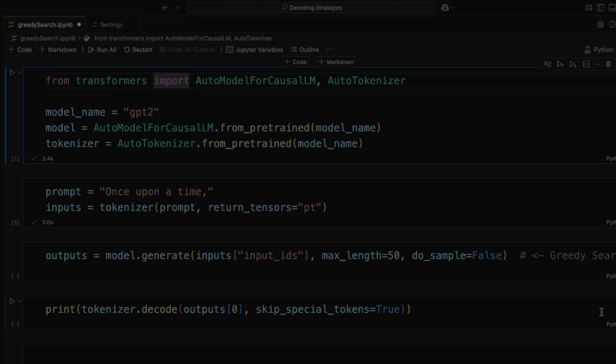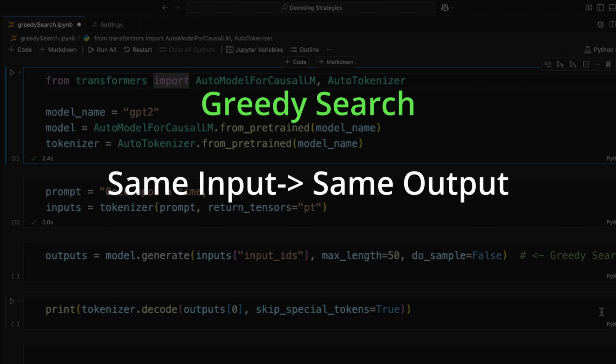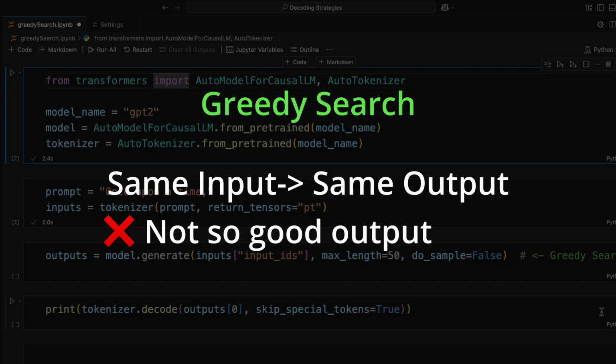The first decoding strategy that we will discuss is greedy search. It chooses the highest probability token as the next token. This does two things. First, the output is always the same for the same input. Also, it generates not so good output. Let's understand this through code.